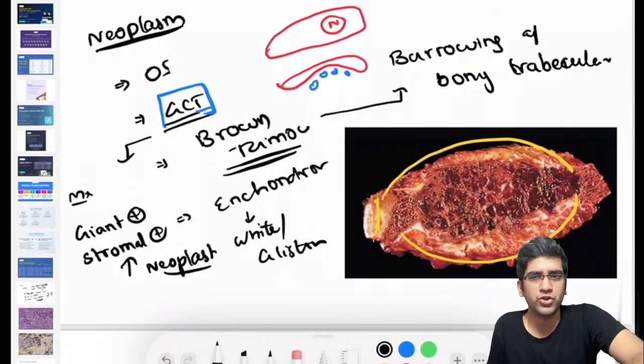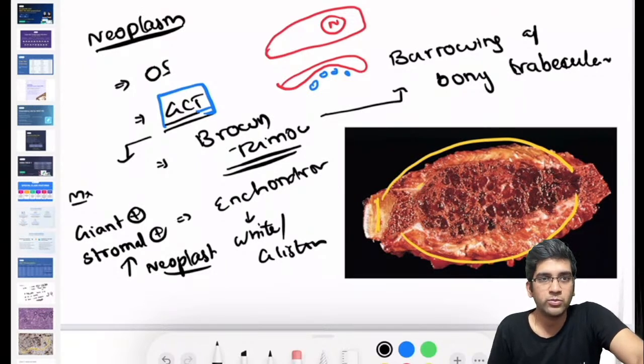This is a repeat question, I'm sure you know that, right? Giant cell is a reactive component. Do remember, Shamil, giant cell tumor is a misnomer. Osteoclastoma is a misnomer. Giant cell is a reactive component here, and the stromal cells are the neoplastic component in a giant cell tumor. And giant cell tumors will not have bone. It's completely eroded, destroyed. It's more of a solid soft tissue lesion.